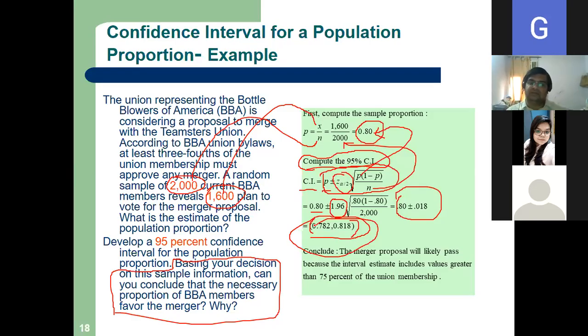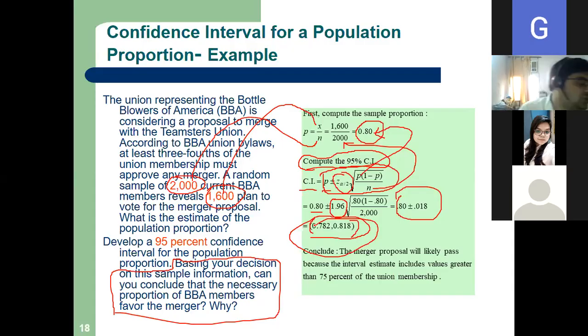Will they favor? Yes, because what was the condition by law? That if 75% agrees. Here our range lies between 78.2% to 81.8%. So it is far above 75. So there will be a merger. They will likely pass the merger. Clear?